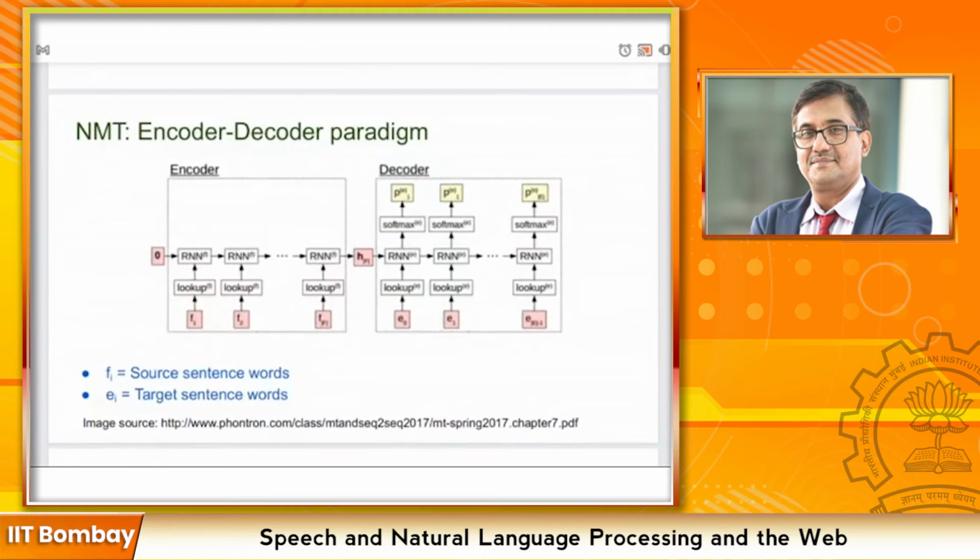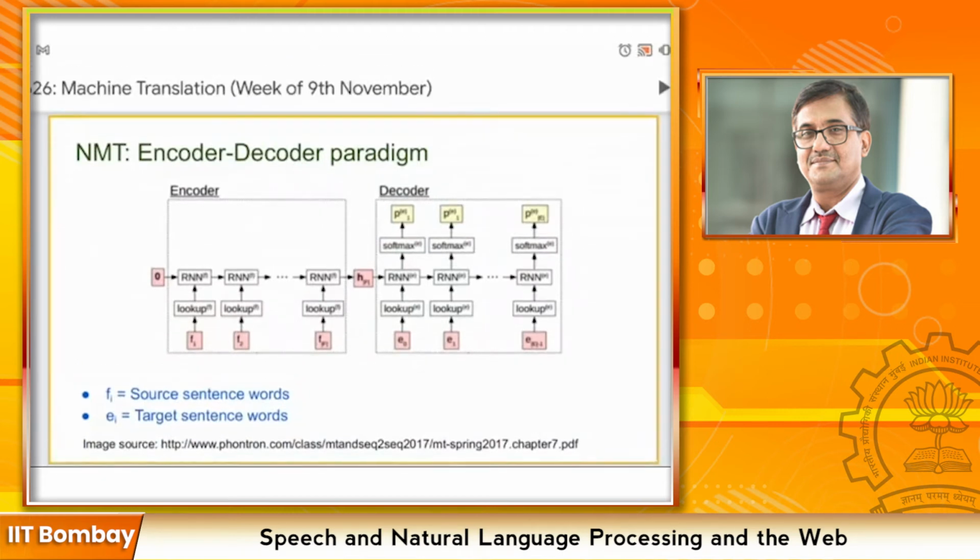Here F is the source sentence and E is the target sentence. F1, F2 up to Ff represent the words in the source sentence, and E0, E1, E2 represent the words in the target sentence. The lookup gives us an embedding vector, whether it's a one-hot vector or from a set of pre-trained vectors, and this is then fed to an RNN cell. After giving the source sentence embeddings to the RNN, we get a final context vector H, which is a summary vector of the encoder.